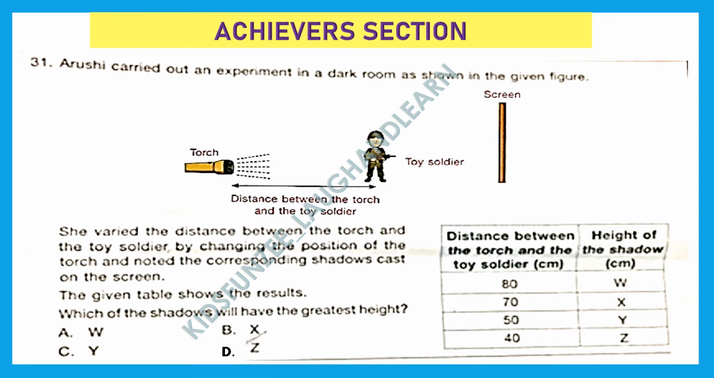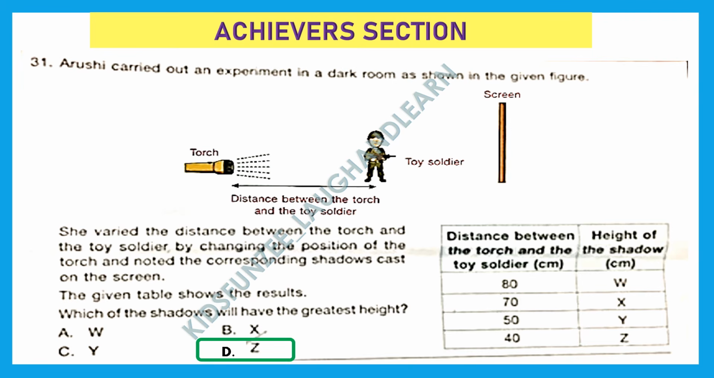Now we have to tell which of the shadows will have the greatest height. So the one which has the minimum distance between the torch and the toy soldier will have the greatest height. Why? Because as we move the light nearer to the object, the shadow will be higher. The shadow will be large. And as we move the light away or the object away from the light, the shadow will grow smaller. So the minimum distance here is 40 centimeter. Height of Z is the highest.